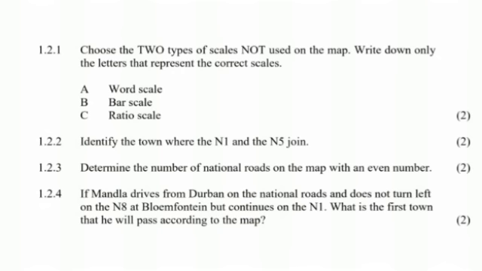And then 1.2.3 it says, determine the number of national roads on the map with even numbers. So we are looking for the national roads that only have even numbers. For example, we have your N1, N2. Between N1 and N2, N1 is not an even number, N2 would be our even number.